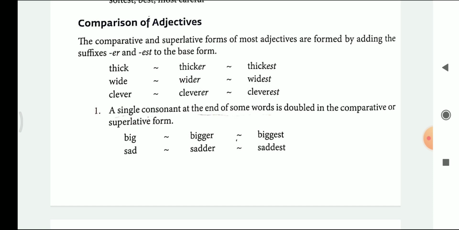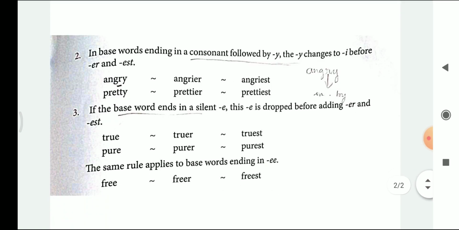Big, bigger, biggest. Sad, sadder, saddest. So here see, the last letter is G. So in comparative form, we doubled it. Bigger and biggest. Sad, here the last consonant is D. So sad, sadder, saddest.